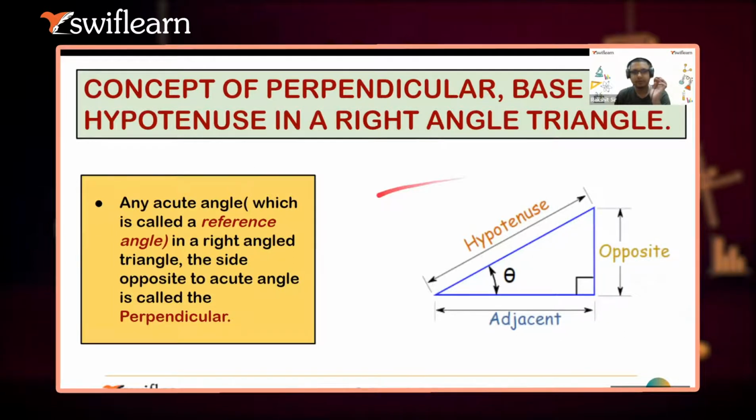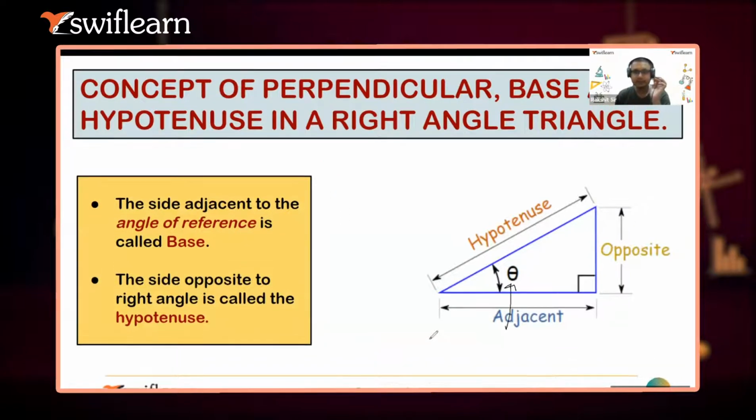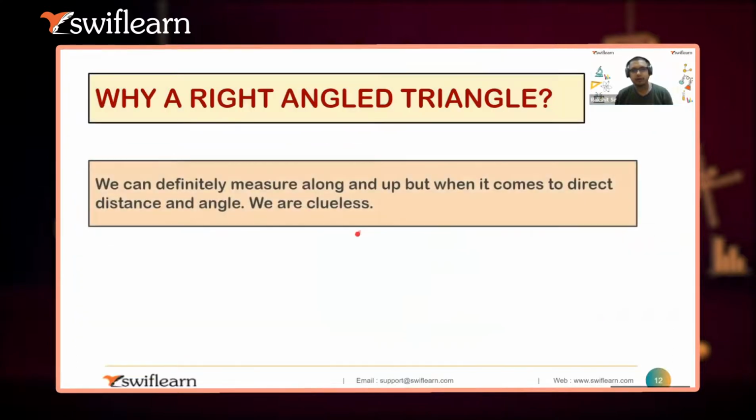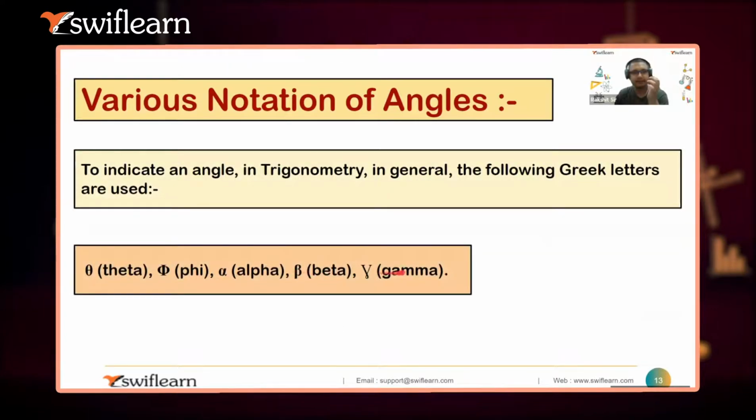Usually we represent these angles by theta. These are the denominations. Then we have alpha, then we have beta. These are some notations which we use to represent the angles. And then we have phi as well. I think this part is clear. These symbols are used to represent the angles: theta, phi, alpha, beta, gamma. So gamma we can also use.